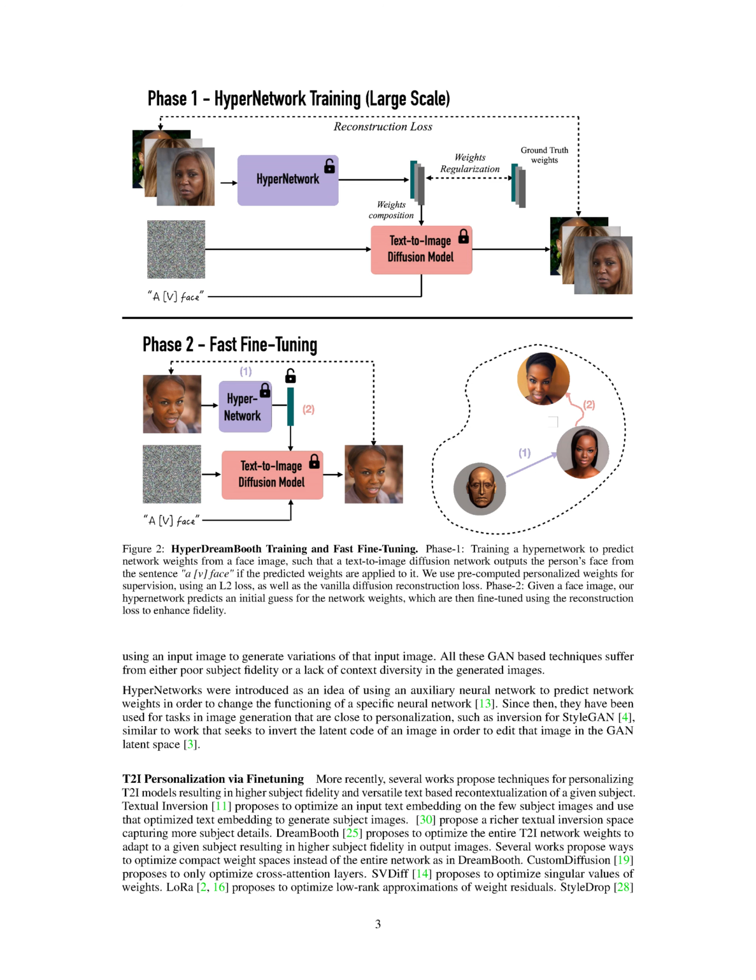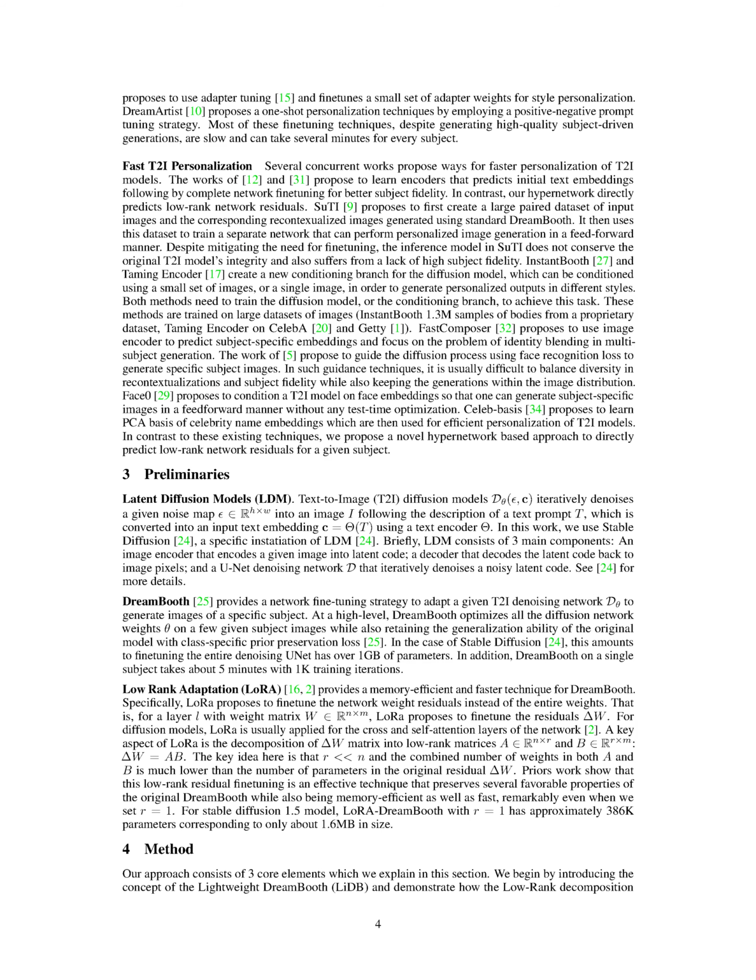Several works propose ways to optimize compact weight spaces instead of the entire network, as in DreamBooth. For example, Custom Diffusion suggests optimizing only the cross-attention layers, SVDiff suggests optimizing the singular values of weights, and LoRA suggests optimizing low-rank approximations of weight residuals. StyleDrop proposes using adapter tuning and fine-tuning a small set of adapter weights for style personalization. DreamArtist proposes a one-shot personalization technique using a positive-negative prompt tuning strategy. Despite generating high-quality subject-driven generations, most of these fine-tuning techniques are slow and can take several minutes for every subject.